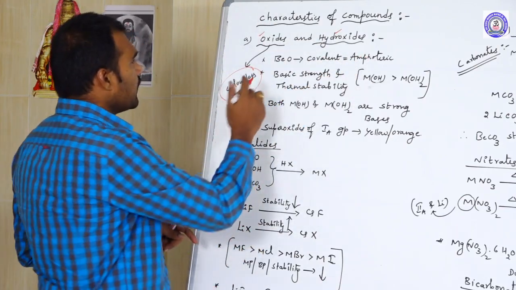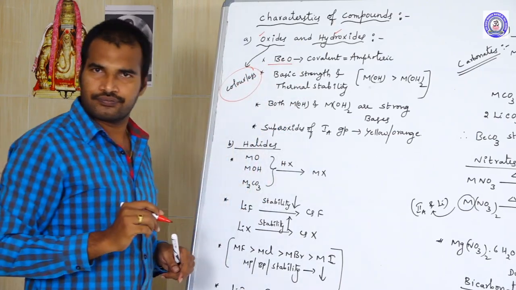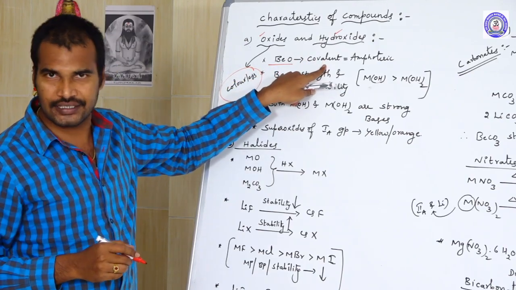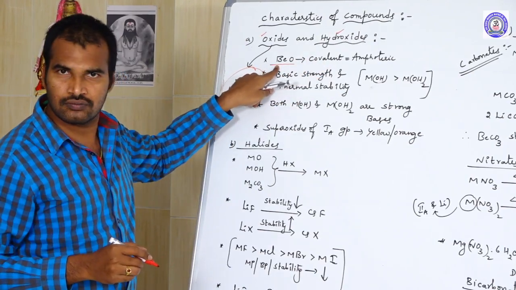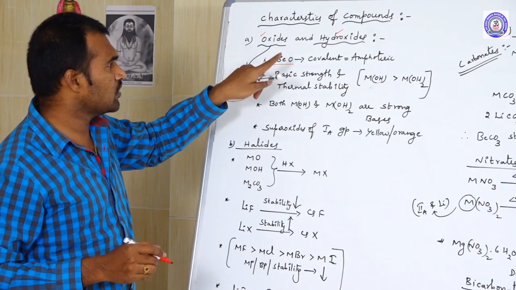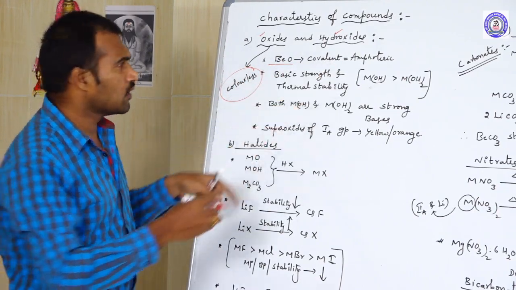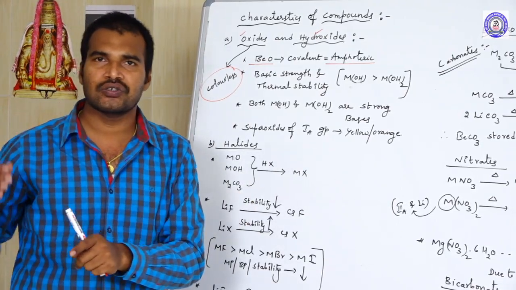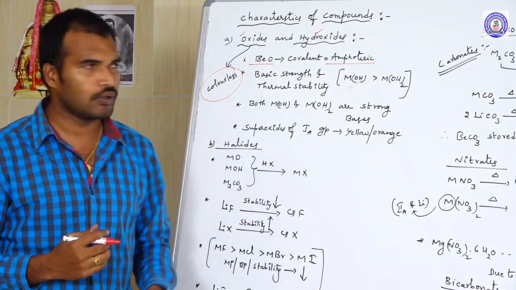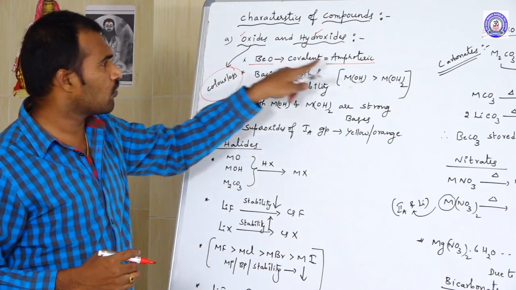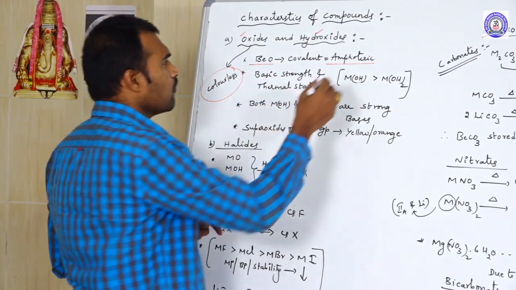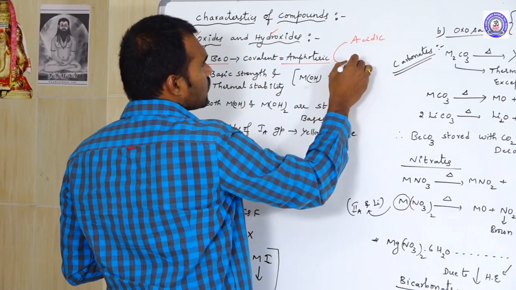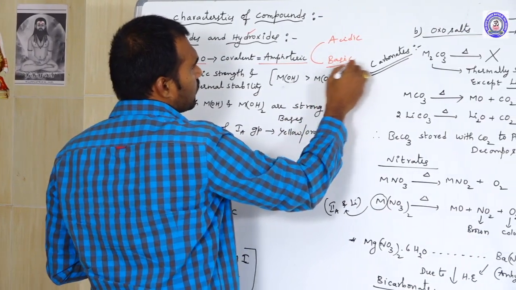Okay. Coming to the next one, as we know, beryllium is covalent in nature. So beryllium oxide is covalent because of small size and large ionization energy. So beryllium oxides are covalent and they are amphoteric. It is showing the diagonal relationship with the aluminum of the 13th group. So the oxide of beryllium is amphoteric in nature. What do you mean by amphoteric nature? They show both acidic behavior as well as basic behavior.